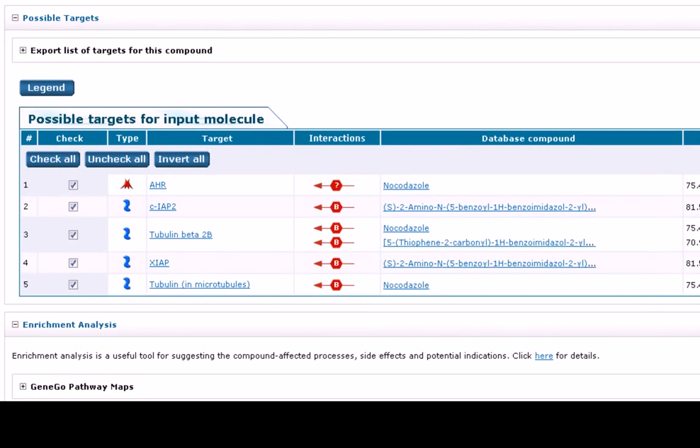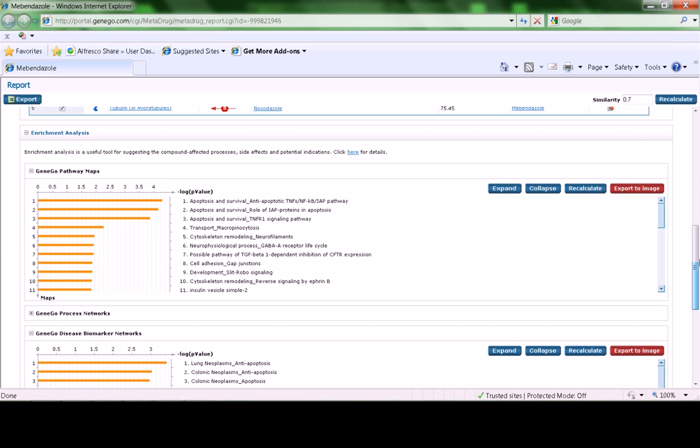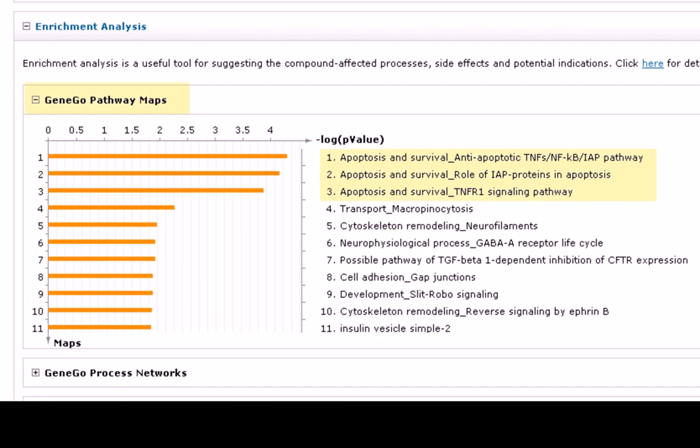Among the targets, the known target of mebendazole, tubulin, was predicted, as well as androgen receptor, XIAP, and IAP2 proteins. To suggest a mechanism of action of mebendazole, we can use pathways and processes from the enrichment analysis section. GeneGo Pathway Maps shows anti-apoptosis pathways as the most significant for mebendazole targets. Let's open the second map to find predicted targets on this pathway.